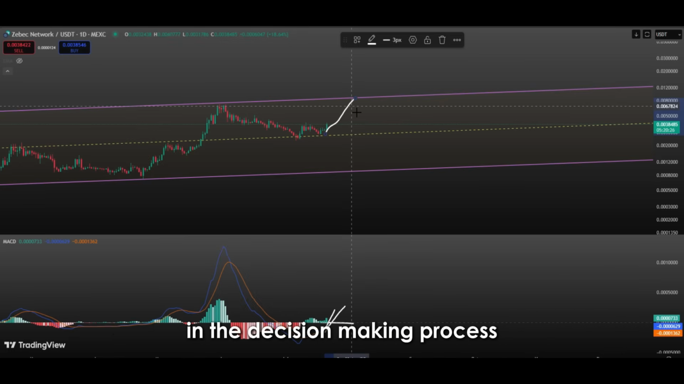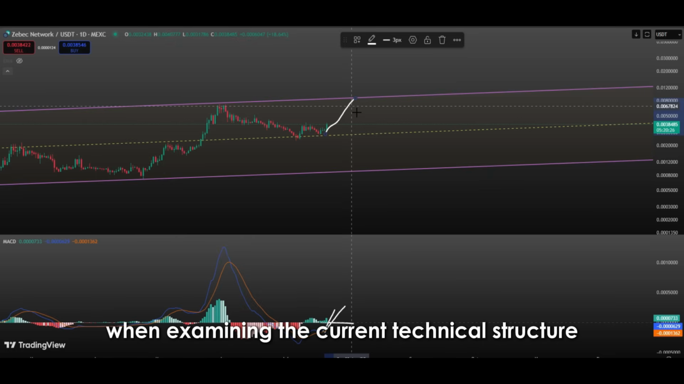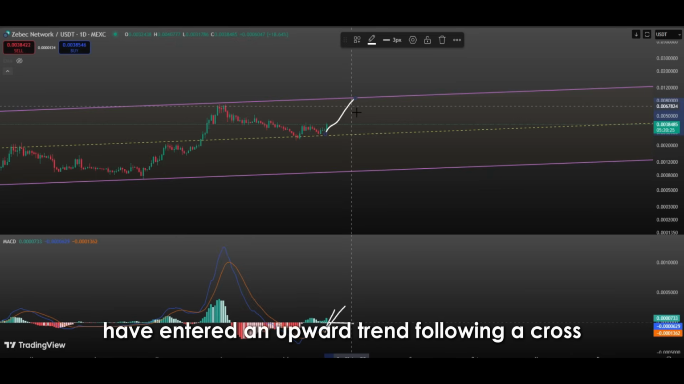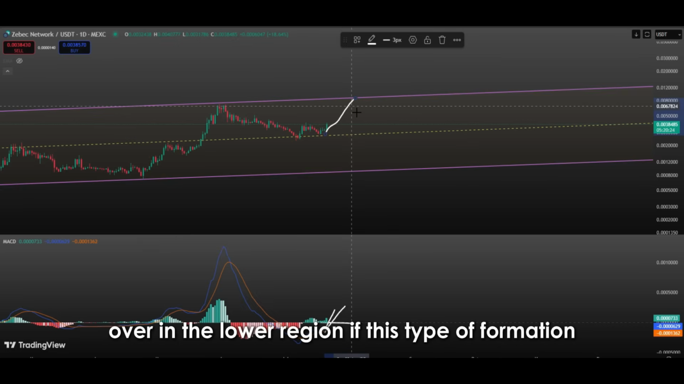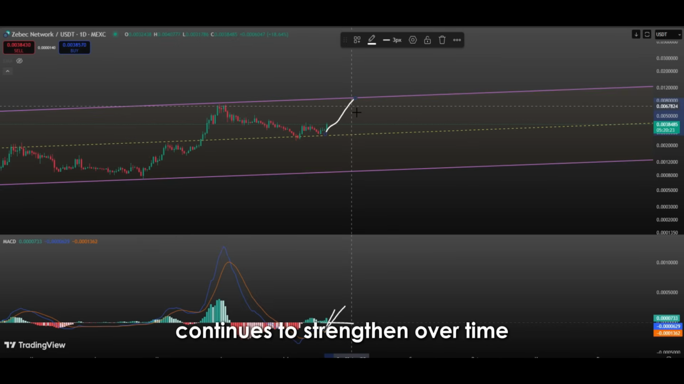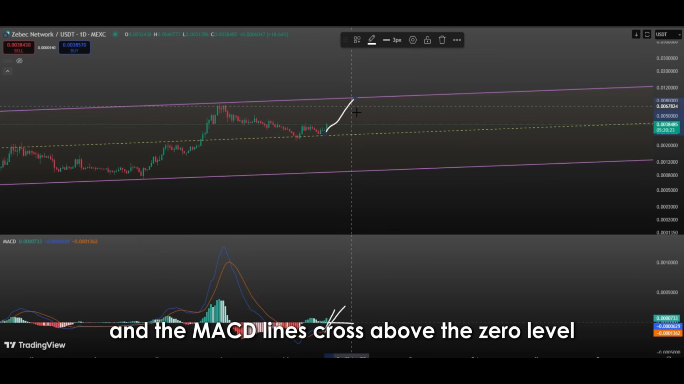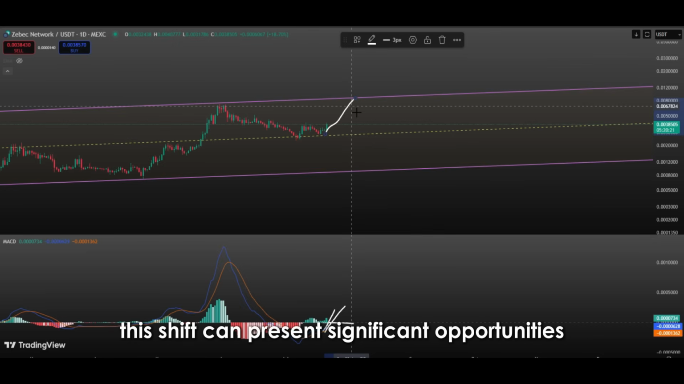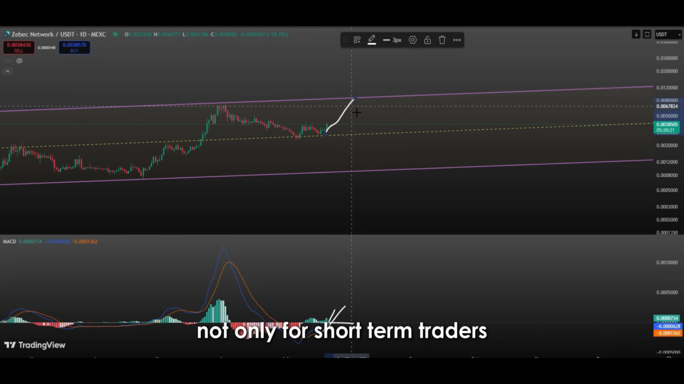in the decision-making process. When examining the current technical structure, it is clearly observed that the MACD lines have entered an upward trend following a crossover in the lower region. If this type of formation continues to strengthen over time and the MACD lines cross above the zero level, a noticeable shift in market sentiment is likely. This shift can present significant opportunities not only for short-term traders, but also for investors with medium and long-term strategies.